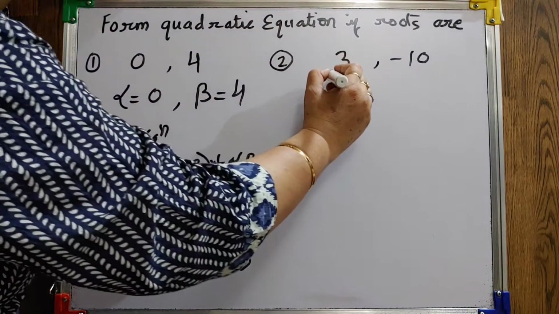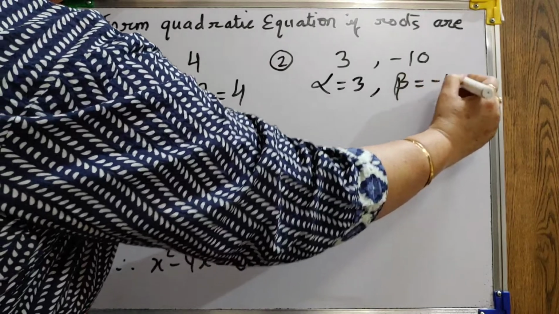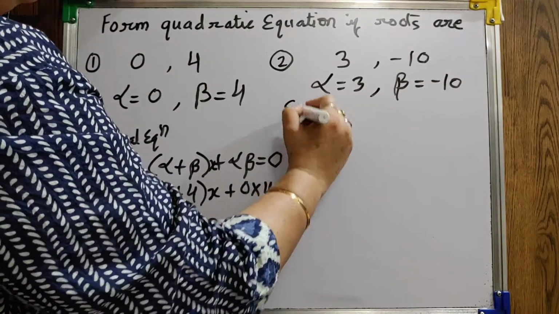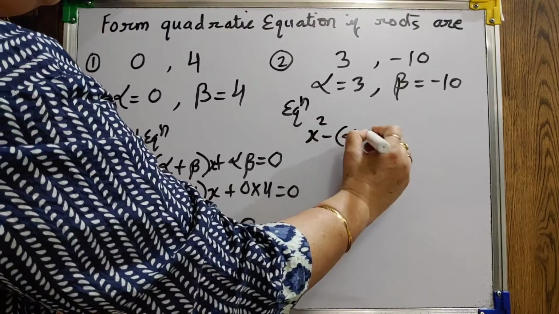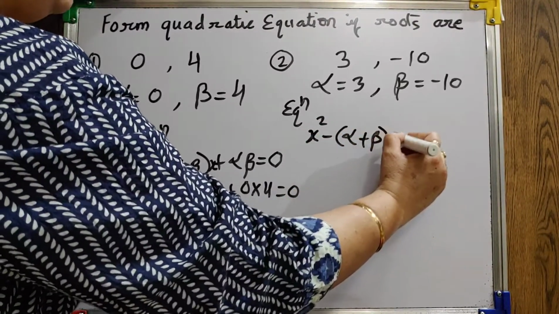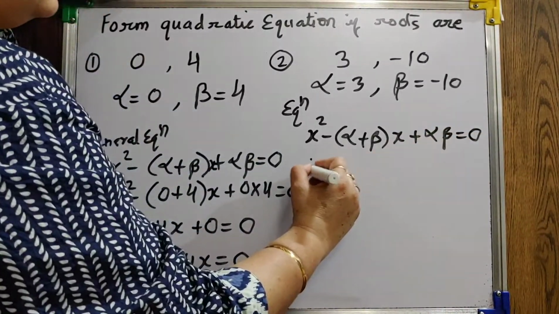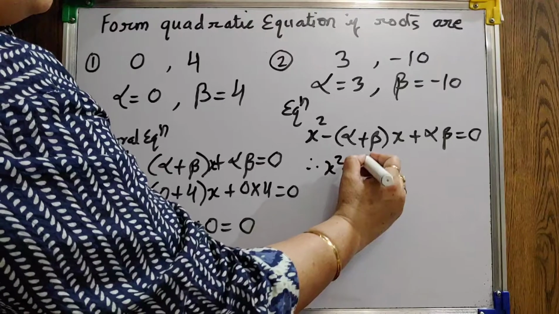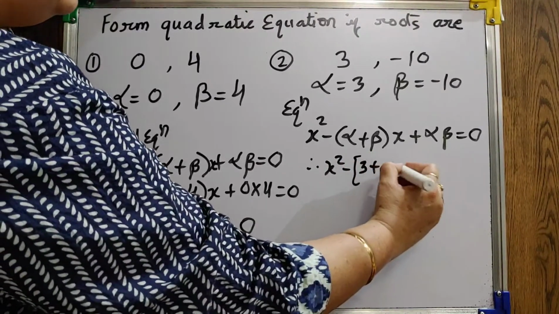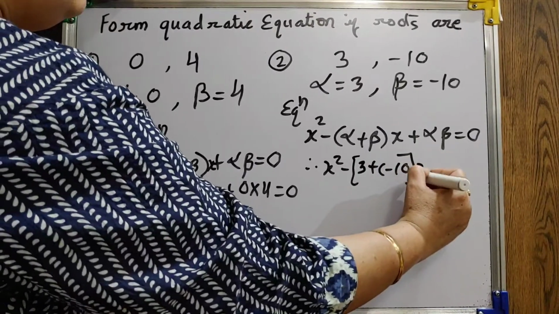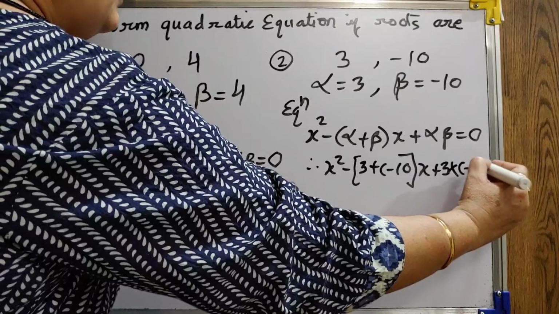Same way we will solve this. Here alpha is 3, beta is minus 10. Your general equation is x square minus (alpha plus beta) x plus alpha beta equals to 0. Now 3 plus minus 10, and 3 into minus 10.